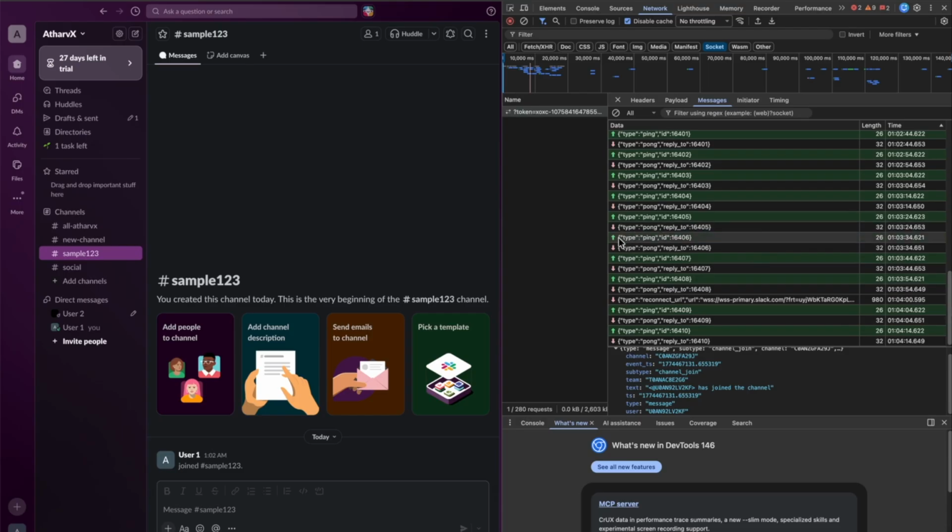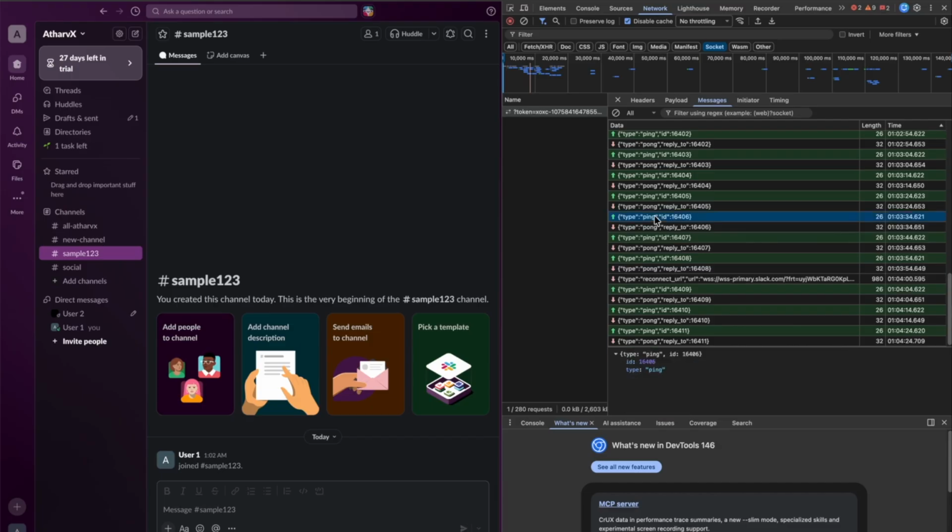So if you see over here, the up arrow basically tells us that this is sent by the server to us. This is ping, and our client responds with pong, basically, which is through the down arrow. So this is everything over here.